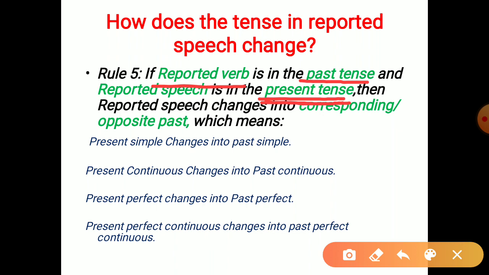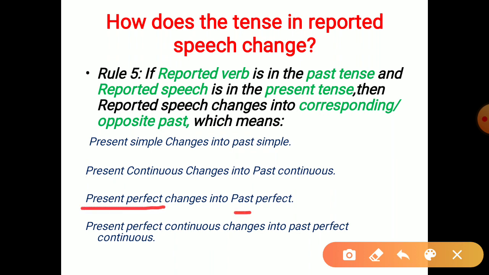then the reported speech changes into the corresponding past, or we say simply opposite past. What does it actually mean? It means present simple will change into past simple. Similarly, present continuous will change into past continuous. This is corresponding past, or opposite past.